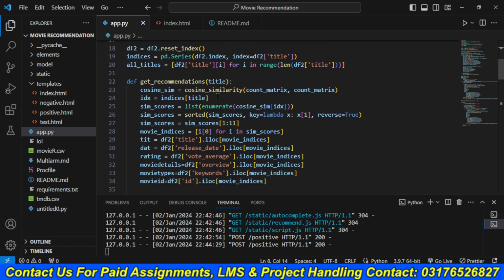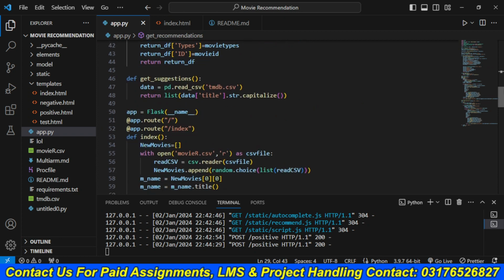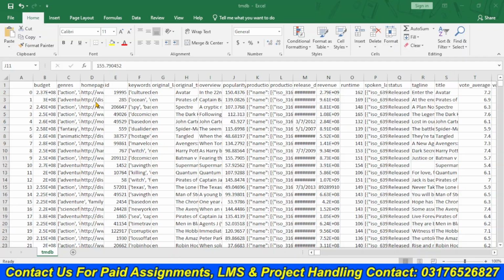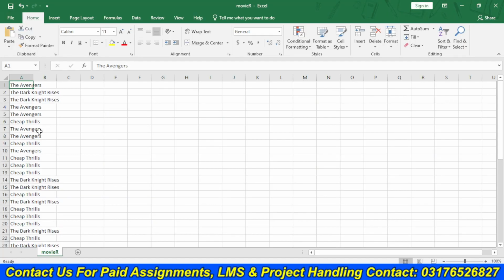Okay, this is what the metrics are called. We can print here too, but it is a web-based project, so I didn't. Okay, for search we have the movie r.csv file, which is this file. Okay, these are the movies which have, I think, recommendations,